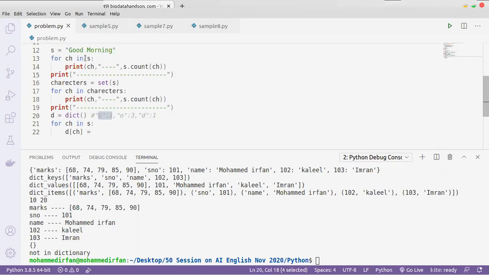Now o is coming, it will create o colon 1. Another time if o comes, it will update the value, incrementing by 1, so it becomes 2. If o comes again, it will become 3. That's what we are going to do.